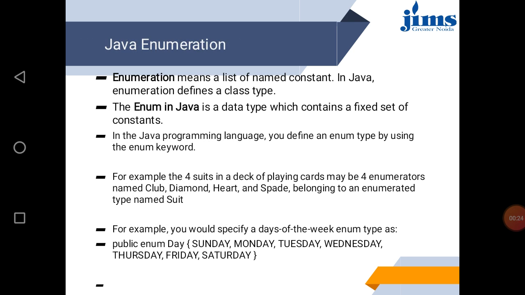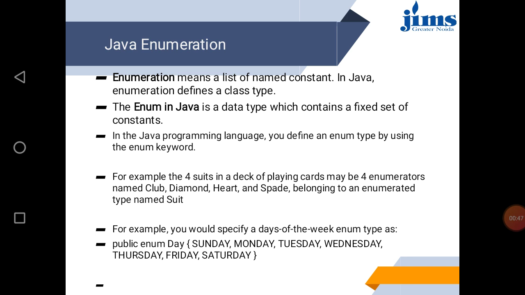See, Java enumeration. Enumeration means a list of named constants in Java. Enumerator defines a class type. So if we want to define and declare a list before the starting of any program, then enumeration is the mechanism.